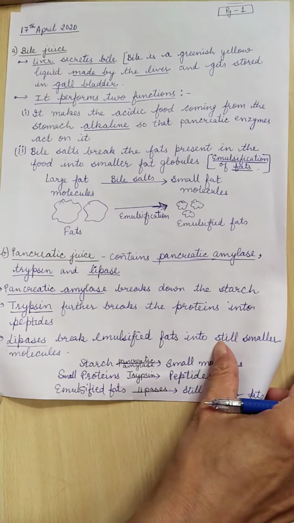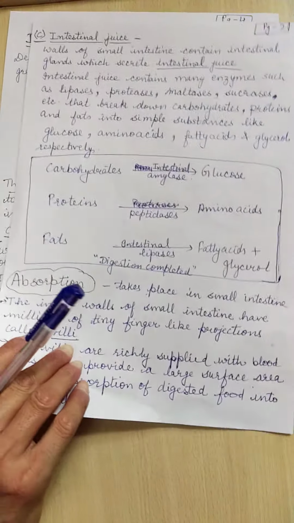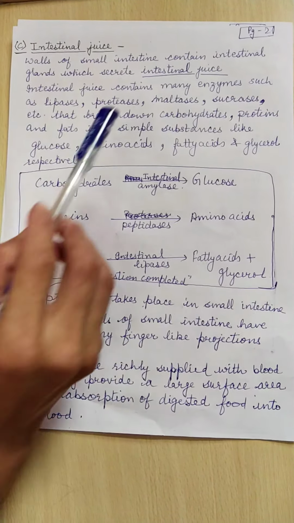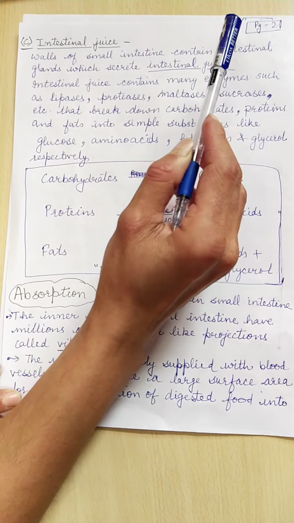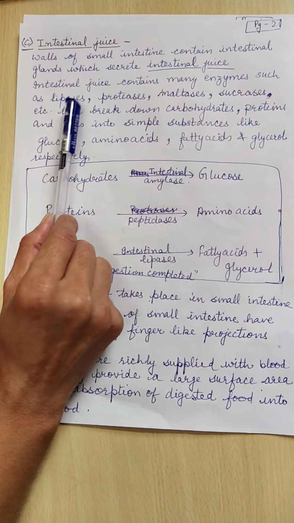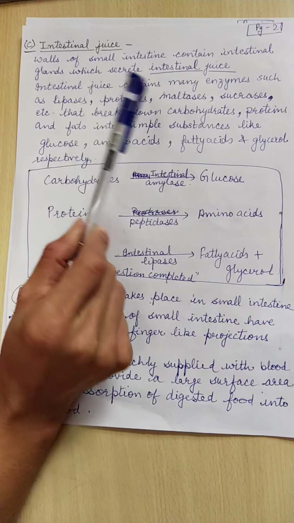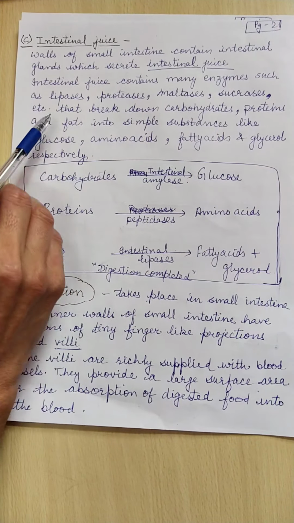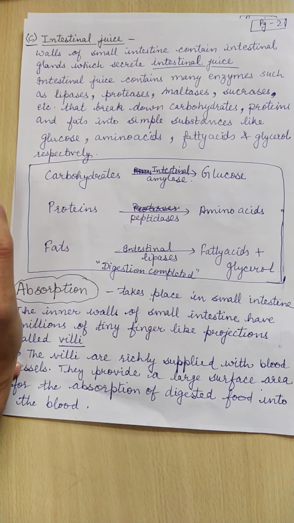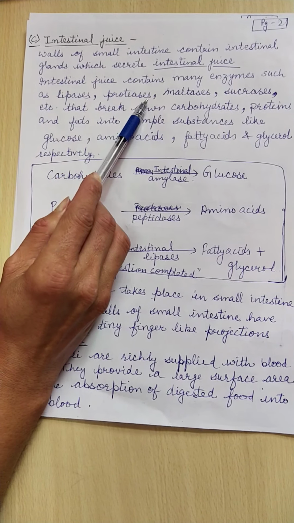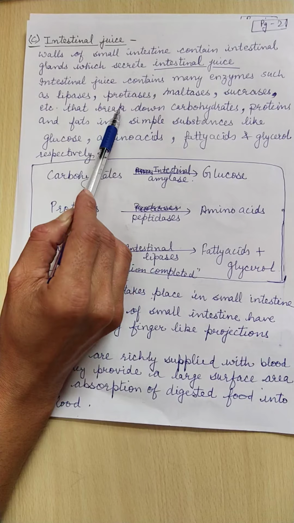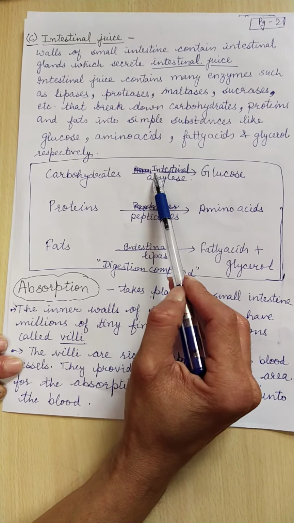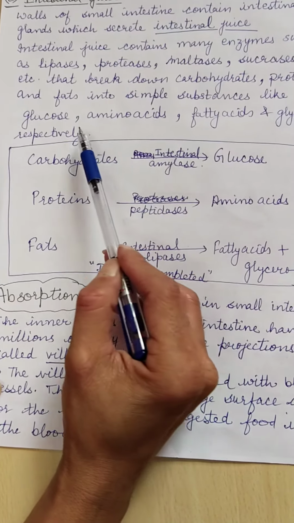Now comes the action of intestinal juice. The intestinal juice in the small intestine is secreted by the intestinal glands only. This intestinal juice contains many enzymes. It contains intestinal lipases. These lipases act upon the emulsified fats, proteases or peptidases acting on the peptides, maltases acting on the simple sugars, and same way.